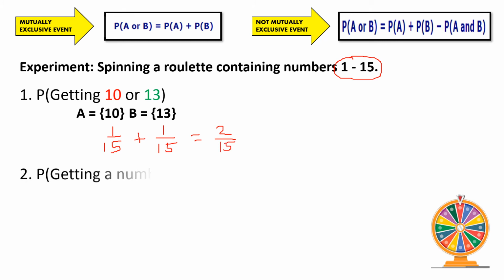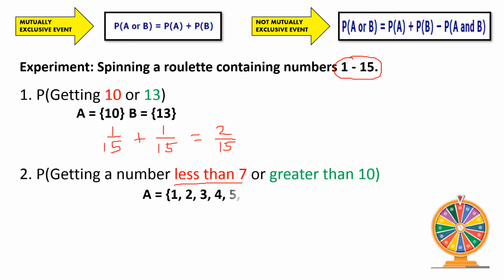Another one: the probability of getting a number less than 7 or greater than 10. For the numbers less than 7, our first event, those are the numbers 1, 2, 3, 4, 5, and 6. For the second event, greater than 10, we have the numbers 11, 12, 13, 14, up to 15 only. Again, we are only talking about numbers 1 to 15 in our experiment.